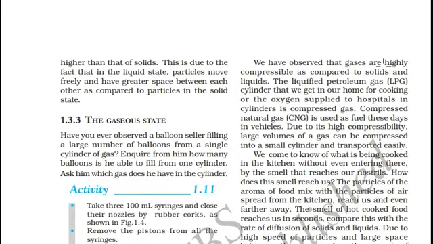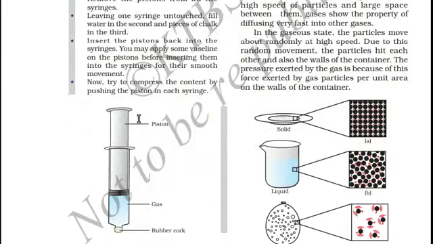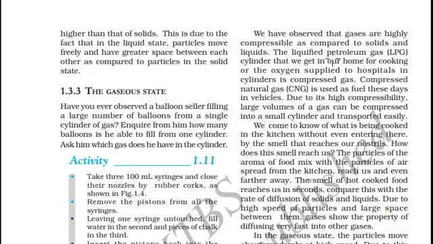We have observed that gases are highly compressible. We saw in the previous demonstration that gases are easy to compress. Liquefied petroleum gas, the LPG cylinder that we use in our homes for cooking, is gas compressed into liquid. Compressed natural gas is used as fuel these days in many automobiles because CNG is highly compressible and large volumes of gas can be compressed into a small cylinder, and the small cylinder can be transported easily.